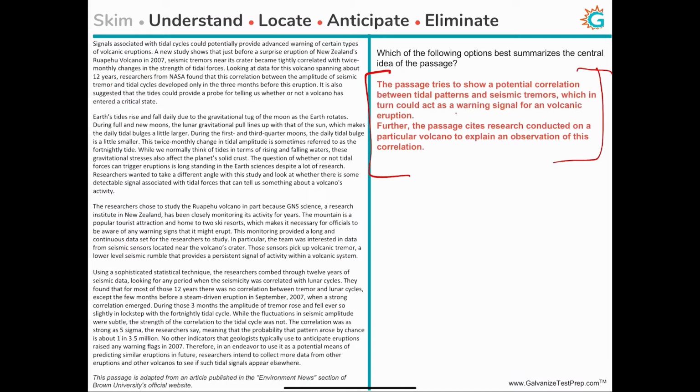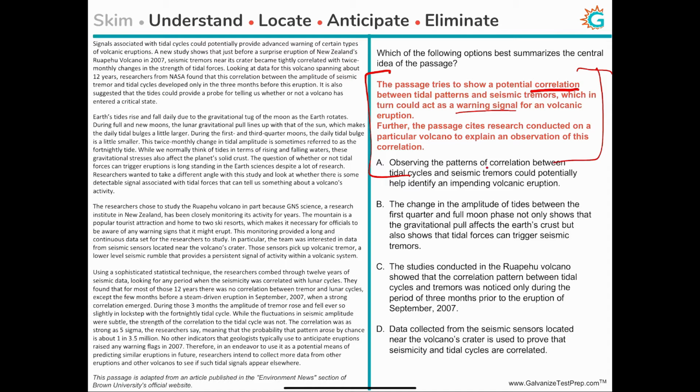So here I have tried to describe what we anticipated. In other words, we anticipated that the passage tries to show a potential correlation between tidal patterns and seismic tremors, which in turn could act as a warning signal for a volcanic eruption. Further, the passage cites research conducted at a particular volcano to explain an observation of this correlation. So now let's start eliminating the answer choices. The first one: Observing the patterns of correlation between tidal cycles and seismic tremors could potentially help identify an impending volcanic eruption.